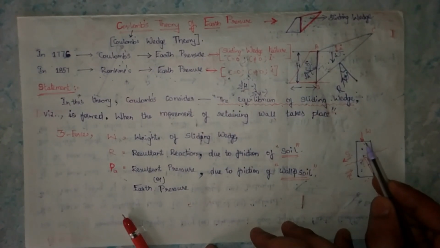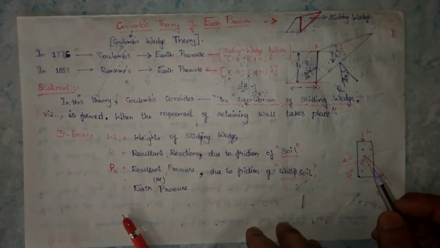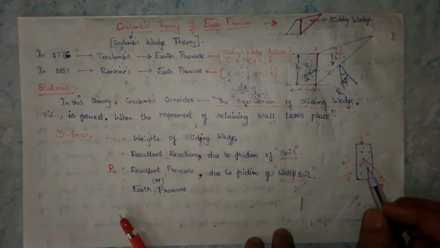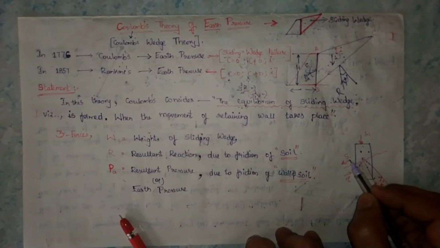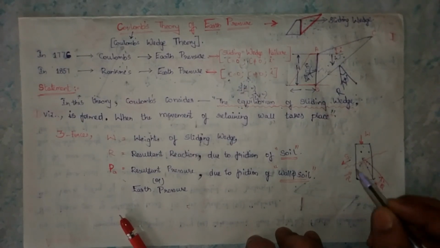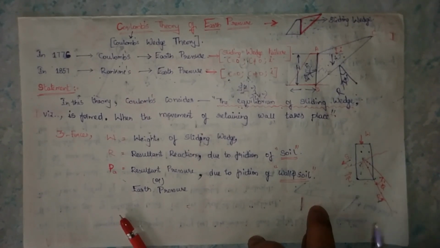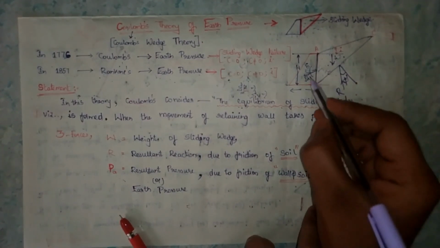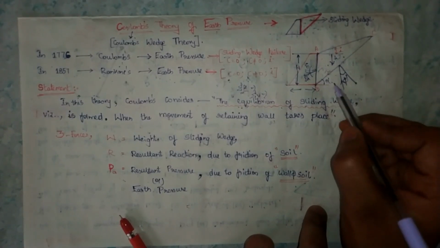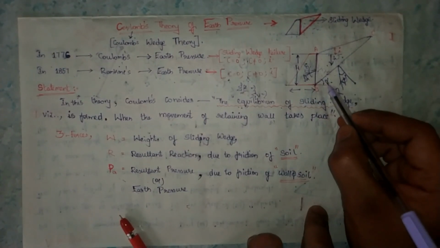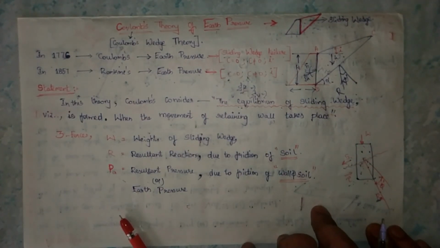When a load is applied on the soil mold, the soil develops a small internal friction. At that condition the soil decreases its shear strength and increases its stresses. At this moment the reaction R is developed. This is the angle of internal friction. This is alpha, and alpha is the angle of sliding surface.